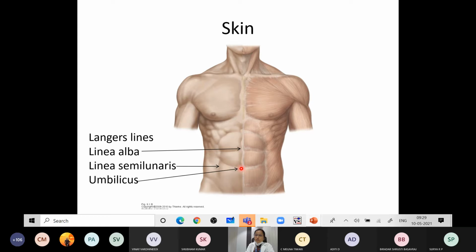In children it is at a lower level because the pelvic region is not well developed, and with old age it will also sink to a lower level because of the loss of tone of the muscles of the anterior abdominal wall. So in adults it is at the L3-L4 level. Though it is a cicatricial tissue or scar tissue, it is very important, as you can tell the landmark. So that is the umbilicus.